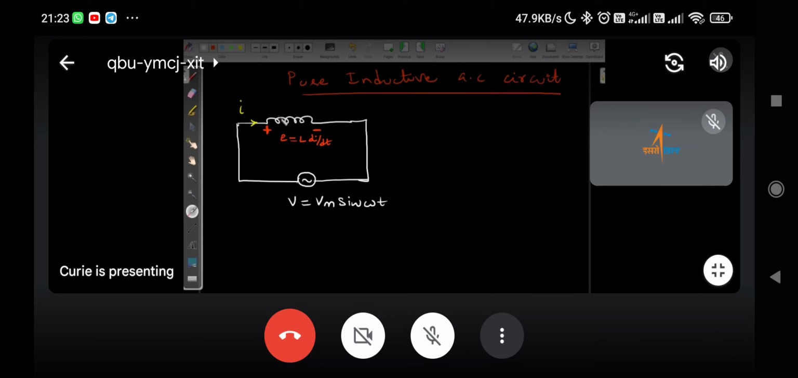Yes, sir. Sumit, these are the fundamental things you have to understand. Now the current is flowing like this. This is a changing current that will induce EMF in the inductor. What will be the polarity of induced EMF? Why is this plus and this minus? Sir, because of the V sin omega t voltage source.